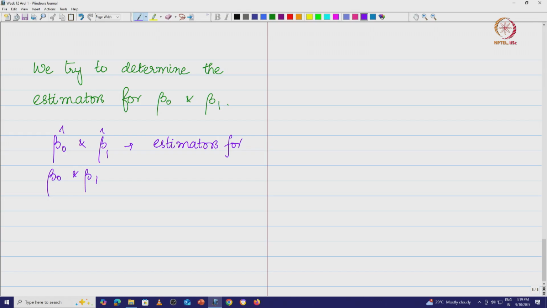So, then what we have? We have this. Because it is not a single value, you are going to get the best estimate for beta naught and beta 1. With beta naught and beta 1, I would get this y hat, which is the estimate for y, given by beta naught hat plus beta 1 hat x. This is the estimate for y using that model, the estimator of y.